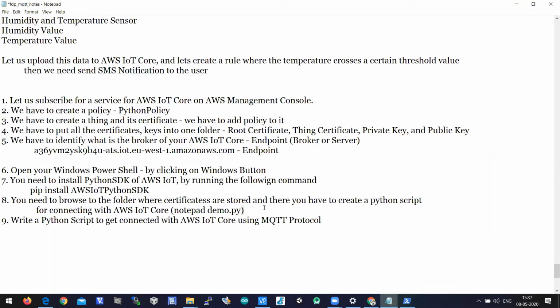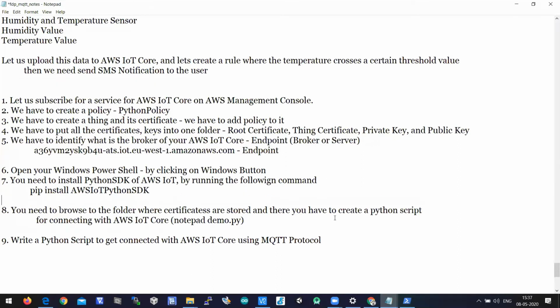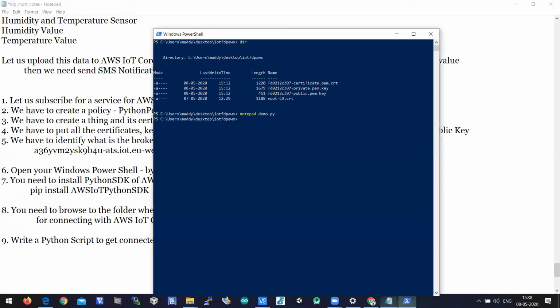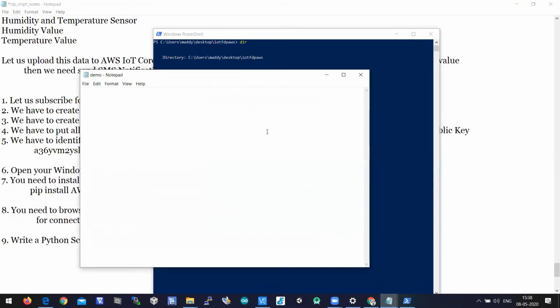From the first day onwards we have been talking about MQTT whenever we talk about IoT, right? So let us write a program here on Notepad. Have you all created the file? Can we start programming? This program will be about 20-25 lines. Okay, so I'm starting the program.